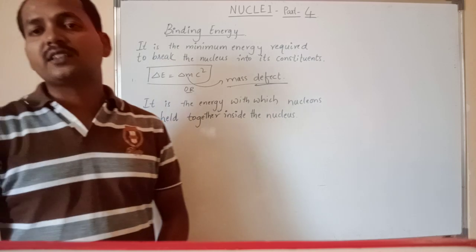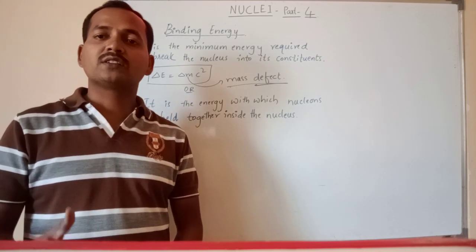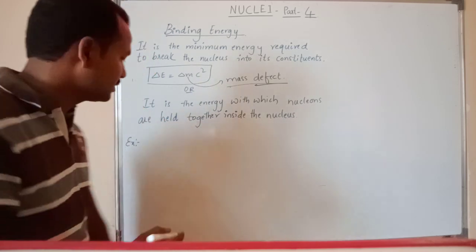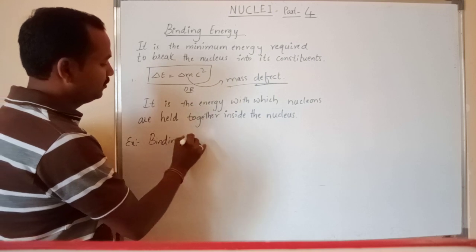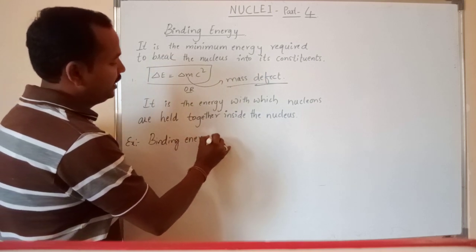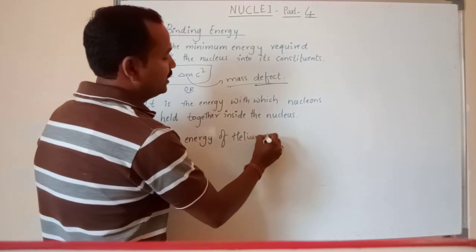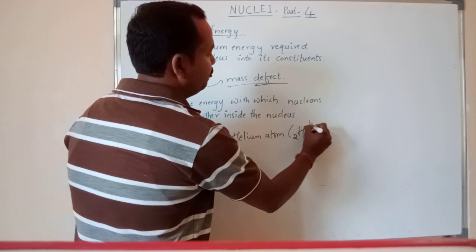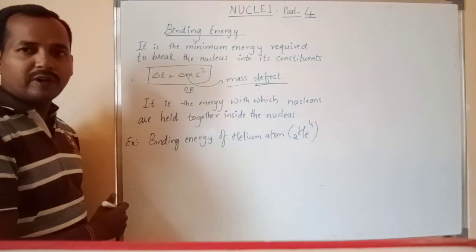Let us understand this binding energy through one example. Now we will understand what is the binding energy of a helium atom, right? Let us study the binding energy of helium atom. That is, helium is 2He4, correct? So what is the binding energy of helium atom? We will study now.